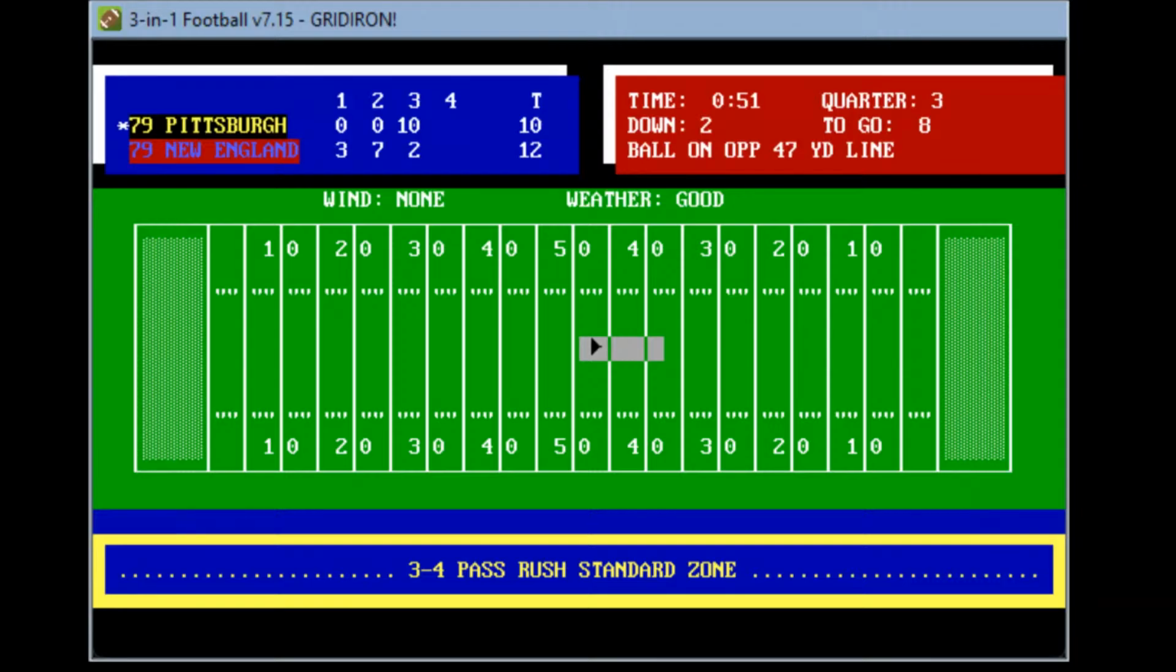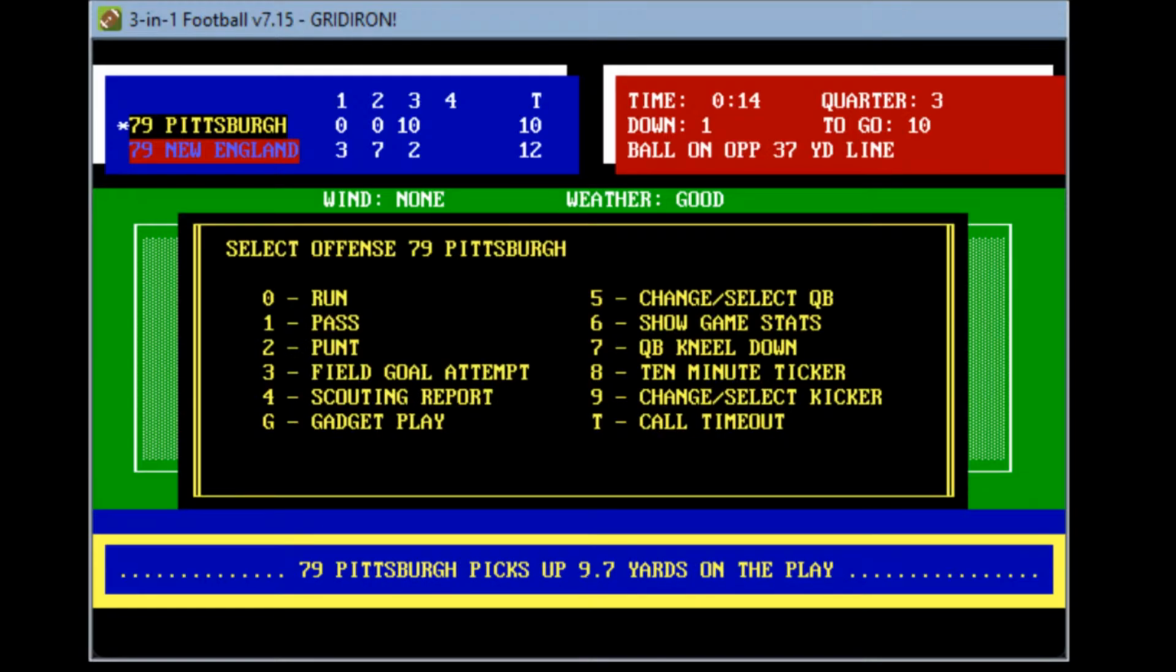They're gonna try to throw a screen here. Dropping straight back, being chased. He got Stallworth on the sidelines. He hits him at the 49-yard line. The 50, gets to the 37-yard line. That's a gain of 9 and a first down for Pittsburgh. So trailing 12-10, probably the last play of the third period.